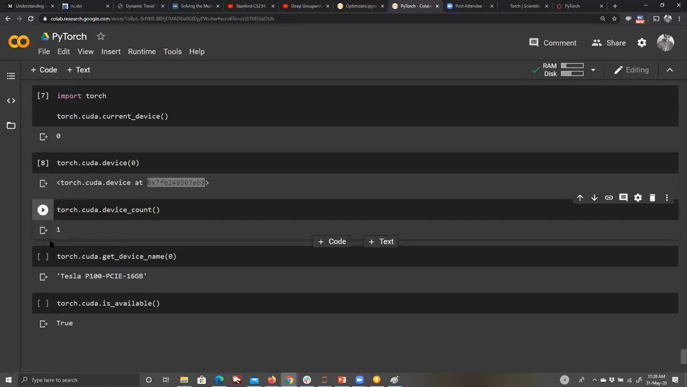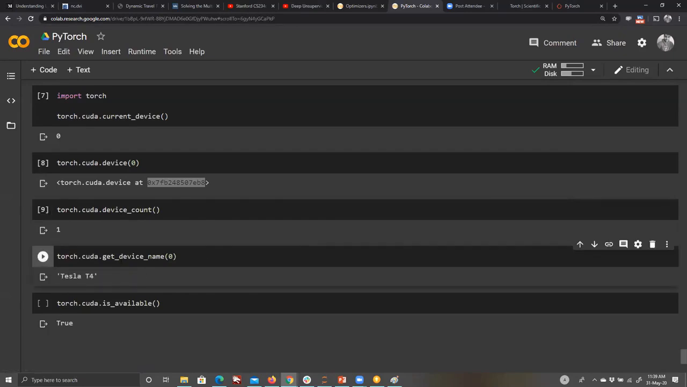So you can get a device count. If you have multiple cards, it will show you 2, 3, 4, whatever it is. If you want to get your device name exactly, it will tell you the device name as well. Tesla T4 is live right now. Google Colab keeps swapping it, so you might get a different card. But if you have a dedicated card, you will get to know the name of your card. And is it available, yes or no? True means it is available. So you can check which device you are live with.